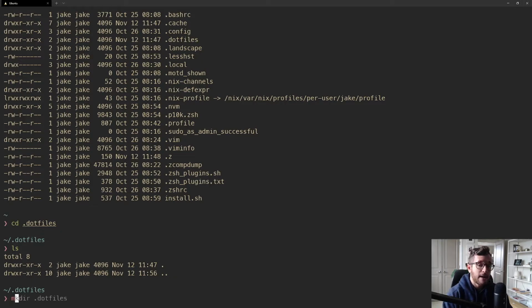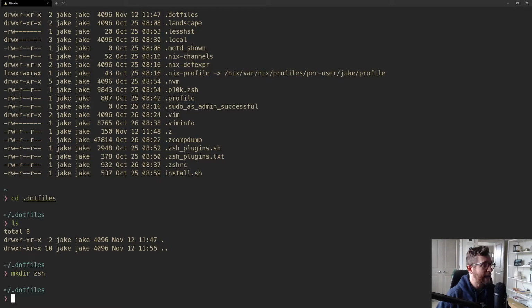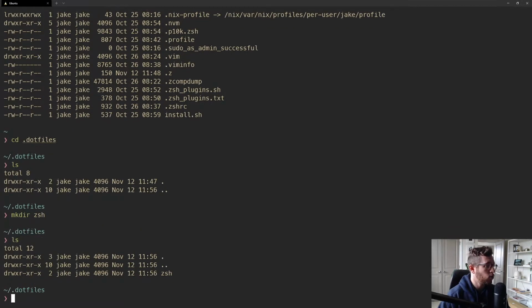But we have ZSH dotfiles, so we can create a ZSH package within the .files stow directory. So now what we have is .files as our stow directory, ZSH as our package, and then we can start moving our .zshrc or our .zsh_plugins.txt, right?